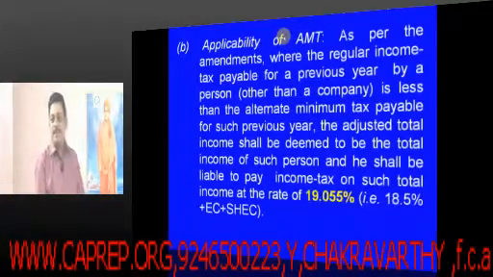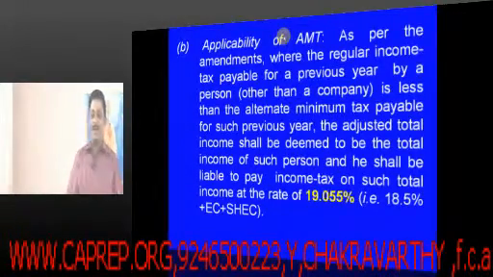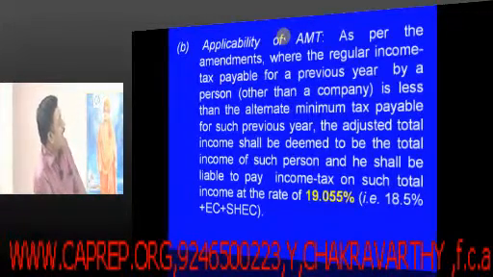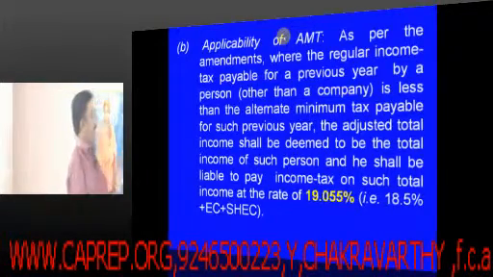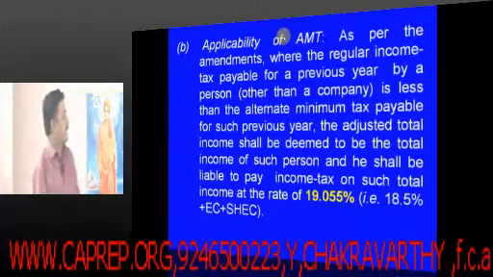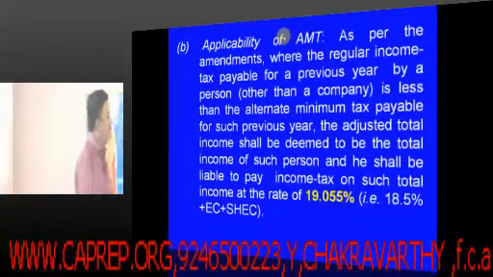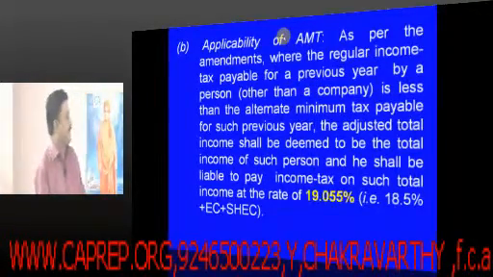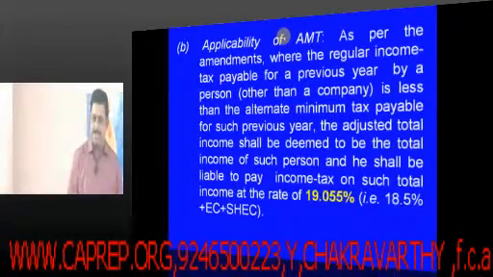See, alternate minimum tax equally is important even for the students preparing for the IPCC. Look at, as per the amendment, where the regular income tax payable for a previous year by a person is less than the alternate minimum tax payable for such previous year, the adjusted total income shall be deemed to be the total income of such person, and he shall be liable to pay the income tax on such total income at the rate of 19.055%.